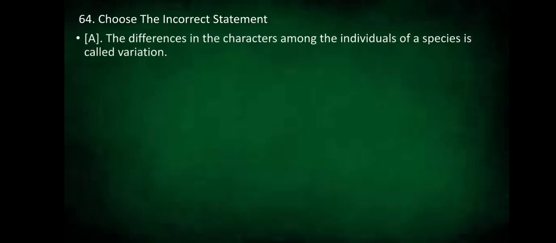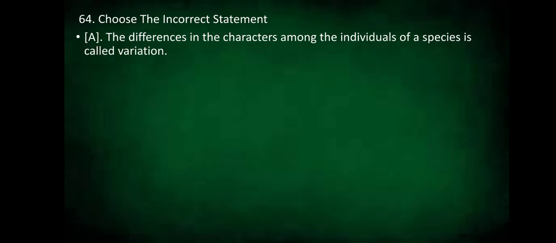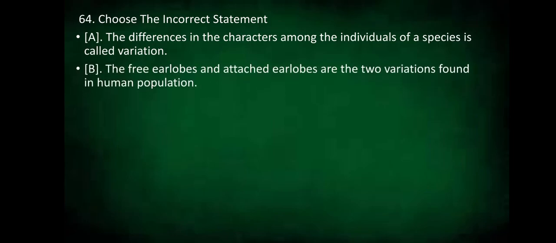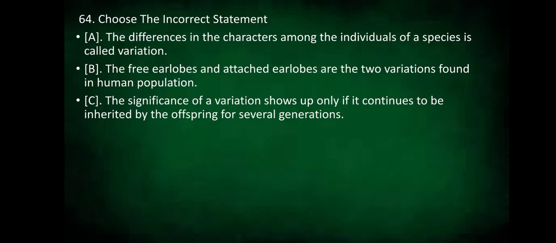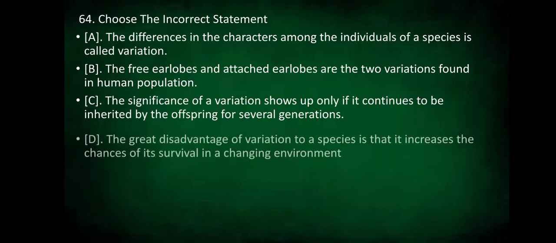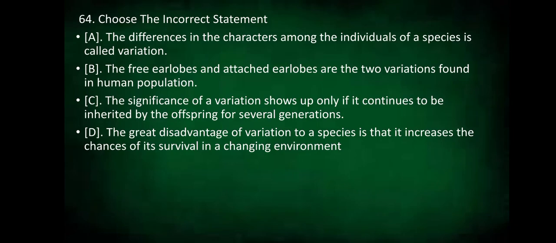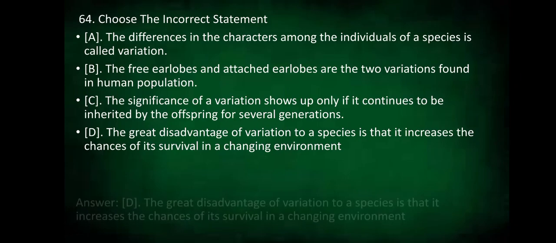Choose the incorrect statement. The differences in the characters among the individuals of a species is called variation. The free ear lobes and attached ear lobes are the two variations found in human population. The significance of a variation shows up only if it continues to be inherited by the offspring for several generations, or is it the great disadvantage of variation to a species is that it increases the chances of its survival in a changing environment? So which is the incorrect statement over here?